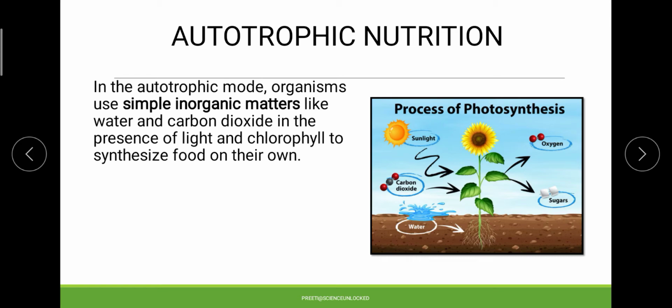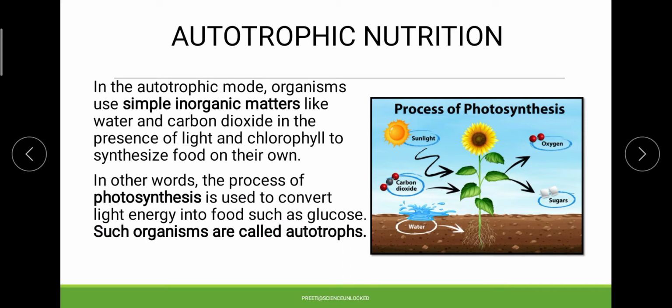Now we all know that sunlight is the ultimate source of energy on earth, and for the process of photosynthesis as well we require it. What exactly its role is, we will take up in a moment, but let's complete the basic aspect of autotrophic nutrition.